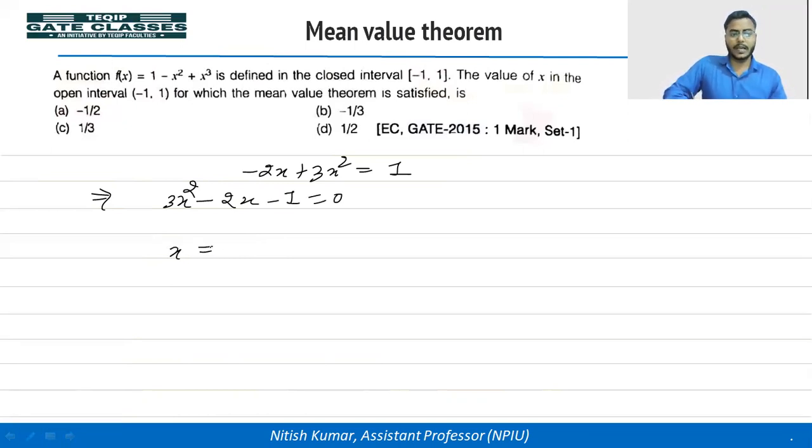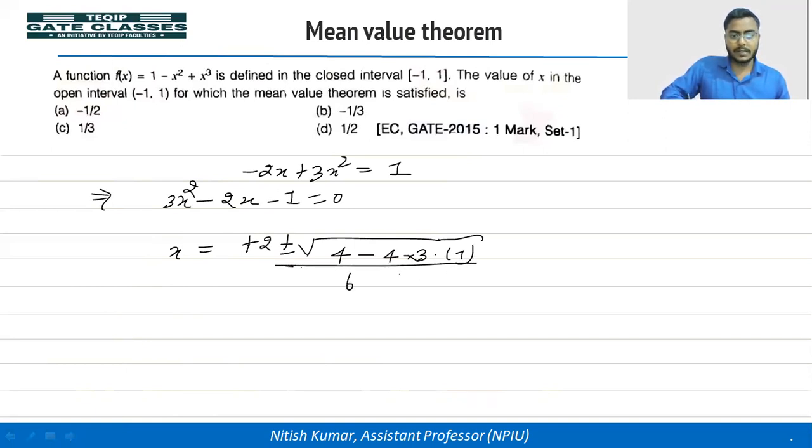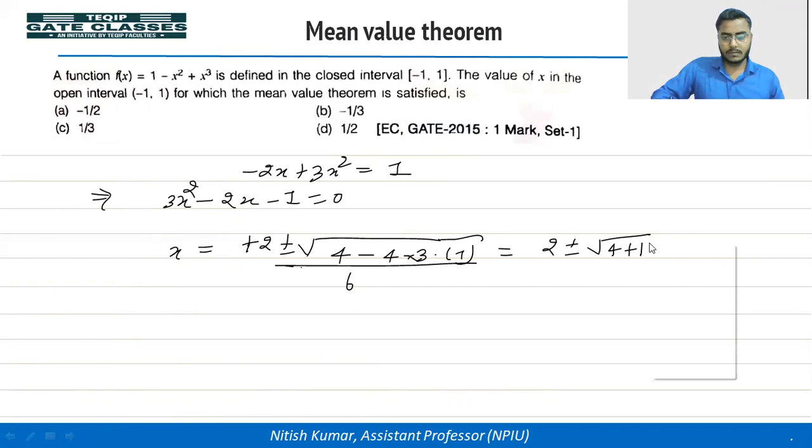So calculate x, that is, 2 plus minus the root of (minus 2) squared, 4, minus 4ac, that is 4 into 3 into minus 1, divided by 6. So we are getting 2 plus minus the root of 4 plus 12, divided by 6.